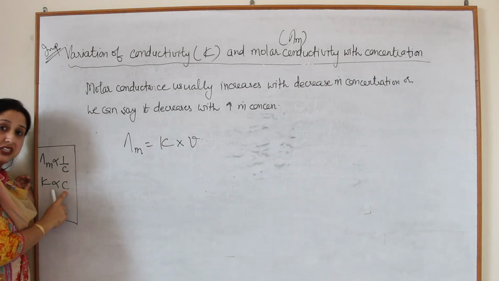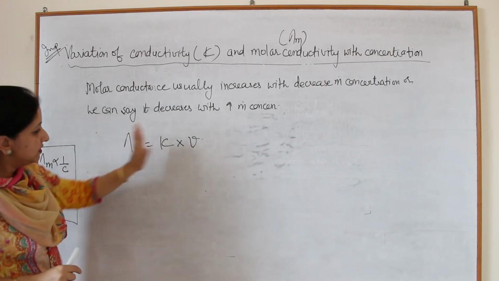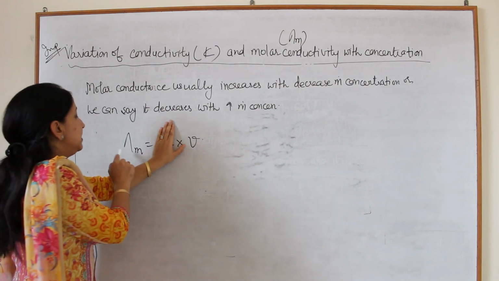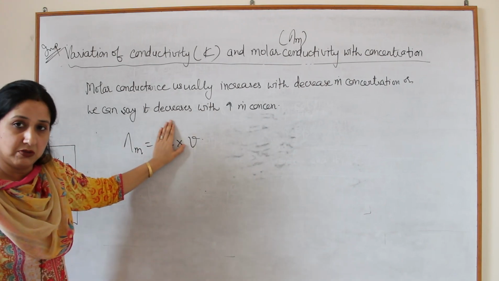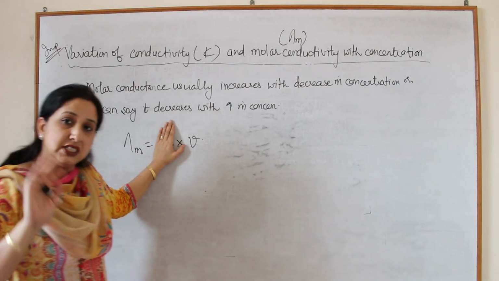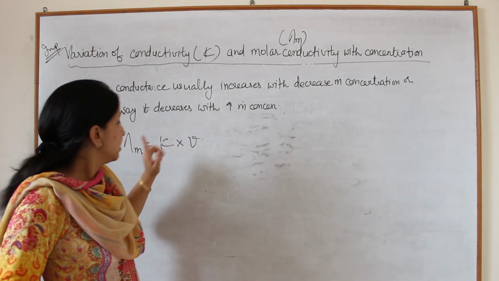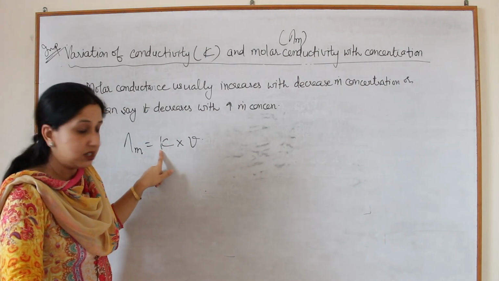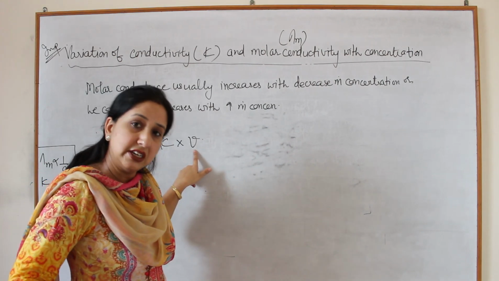And lambda m is dependent upon the volume. Now with the decrease in concentration, volume goes on increasing. The kappa value is decreasing with dilution, but the volume increases with dilution.